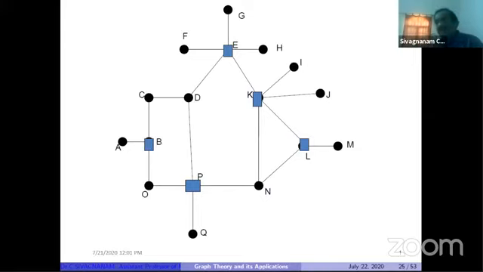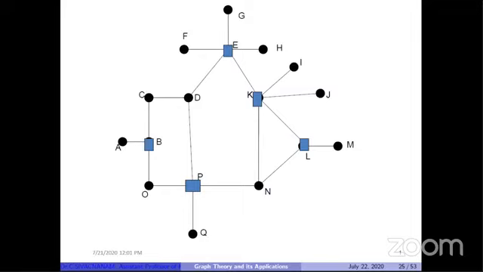So what is the relation between this V and S now? Every vertex outside S, not available in S, has at least one adjacent vertex in S. You can see every vertex not available in S, meaning every black colored vertex in this graph, is adjacent to at least one blue color vertex.